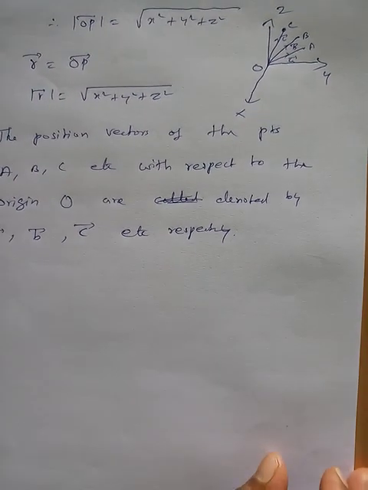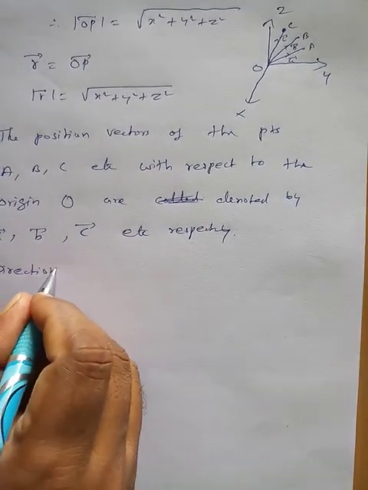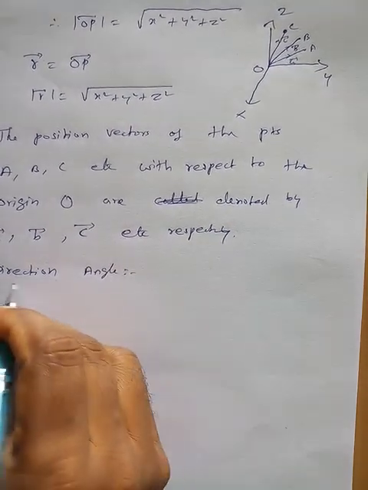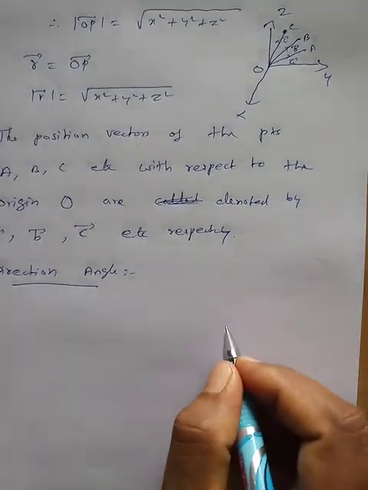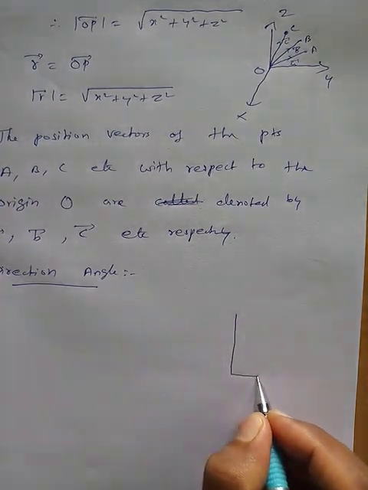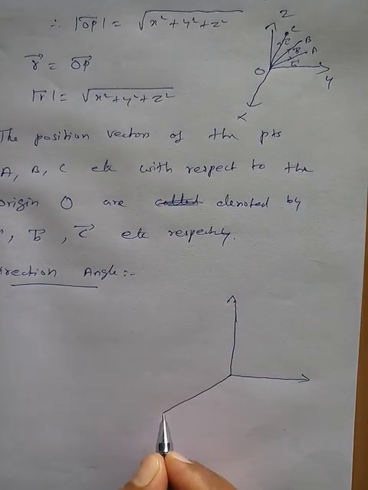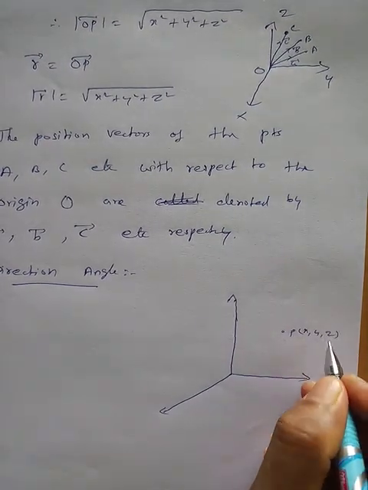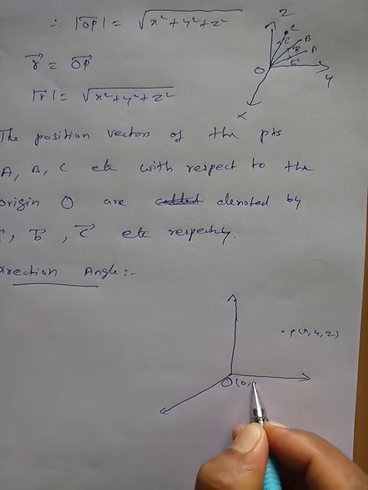Next one, direction angle. Now consider the point P in the space, P of x comma y comma z, the coordinates. This is the origin (0, 0, 0).